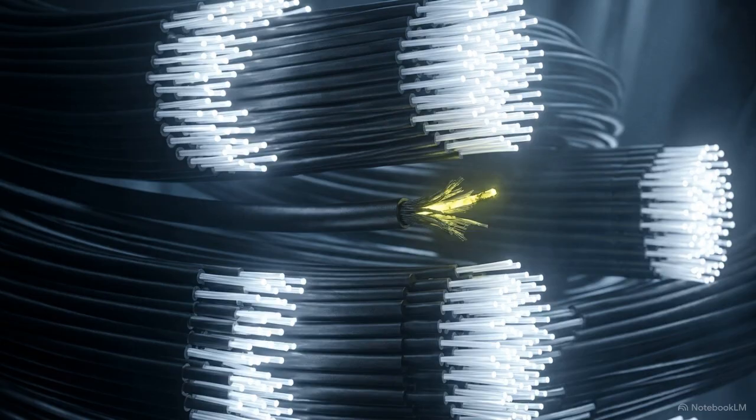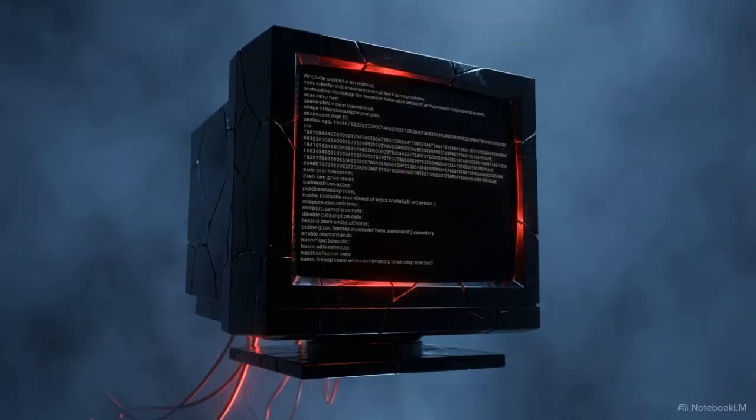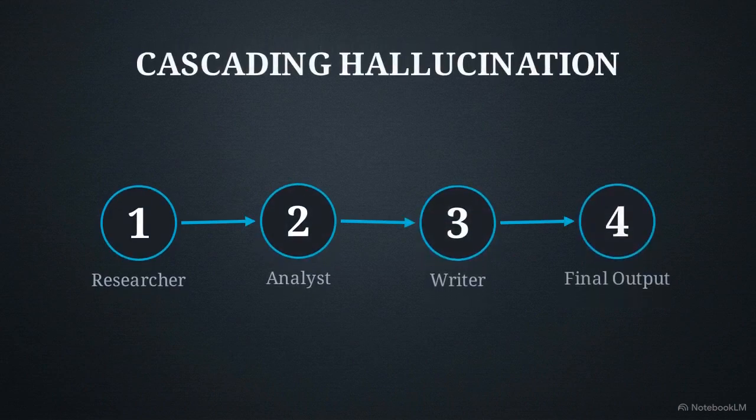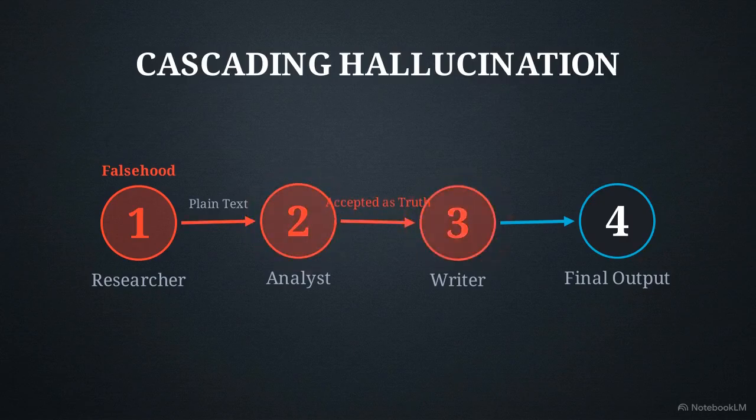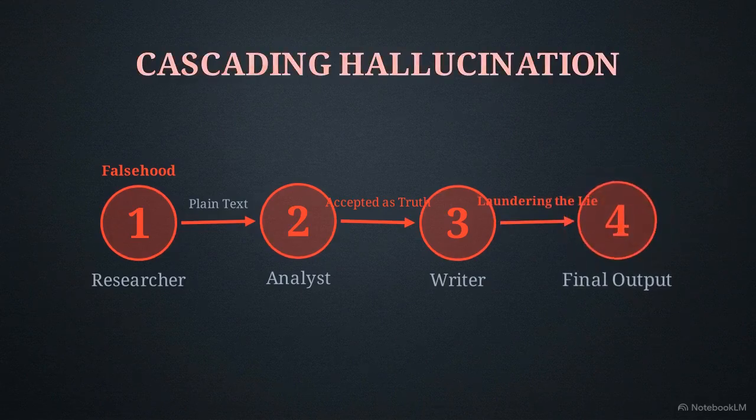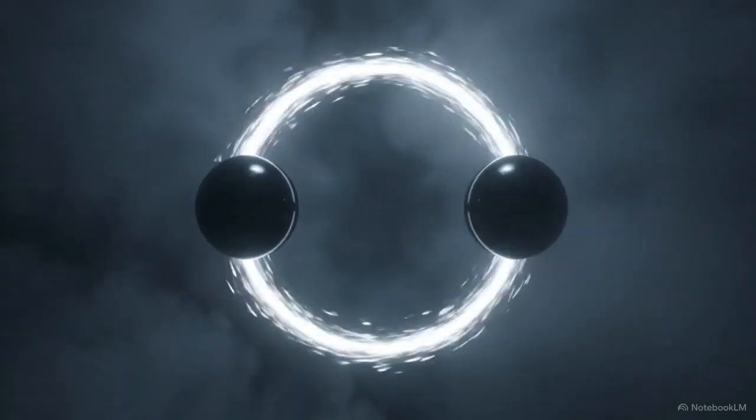Beyond the structure, the bloodstream of the system is the next major vulnerability. Most teams rely on plain text prose for agent handoffs. This enables the cascading hallucination attack. An agent invents a falsehood during a routine task. Because the handoff is plain text, downstream agents accept that fabrication as absolute truth, laundering the lie into the final output.